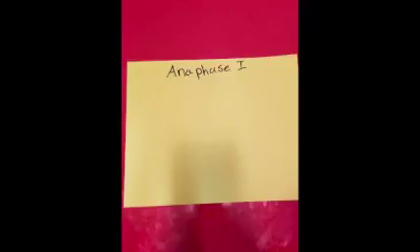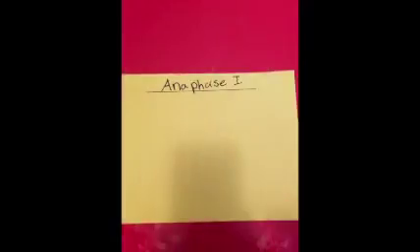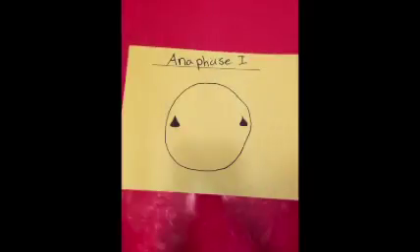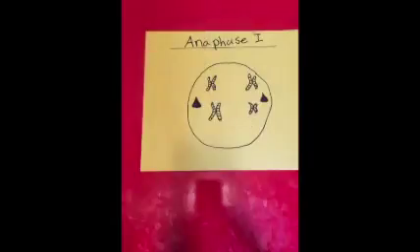Our cookie has now reached anaphase. You might notice that this phase is similar to the one in mitosis. Now that Jimmy can see all the gummy worms and chocolate in his cookie, he puts one chocolate chip on the far edge of one side of the cookie and does the same with the other chocolate chip on the other side. He then pulls half of the gummy worms to one side of the cookie in front of the chocolate chip and does the same with the other gummy worms on the other side.